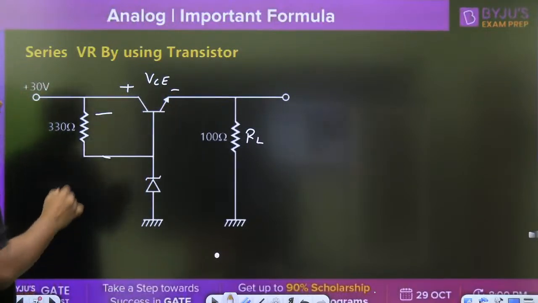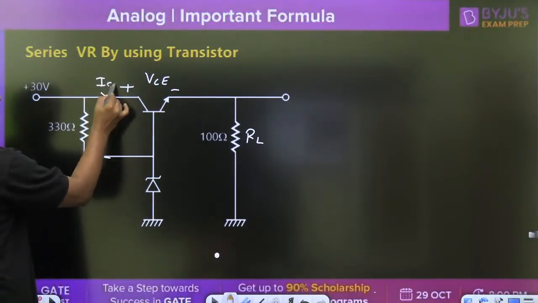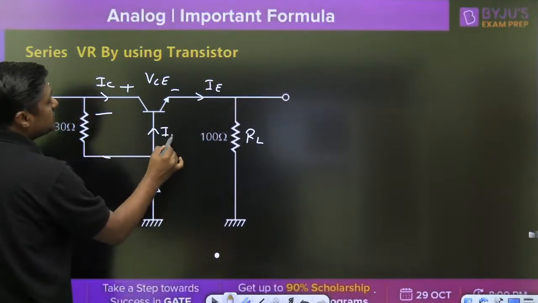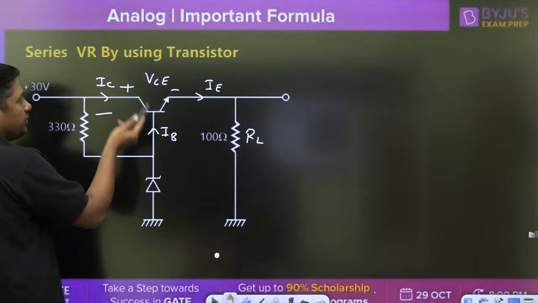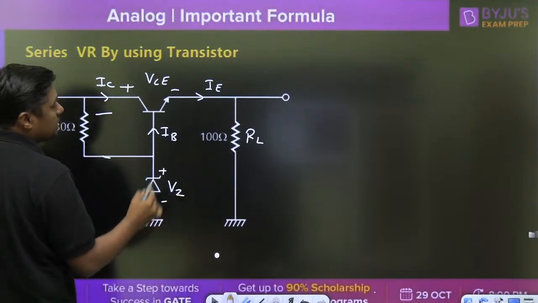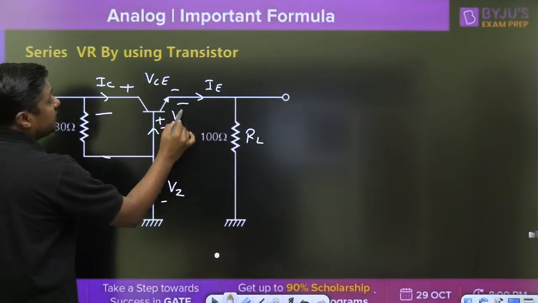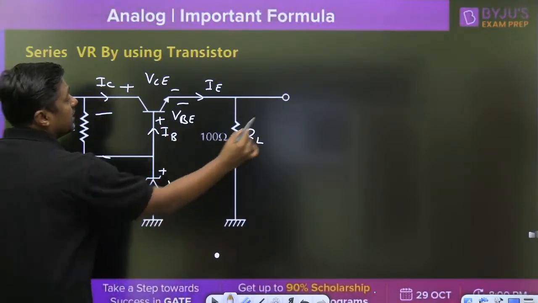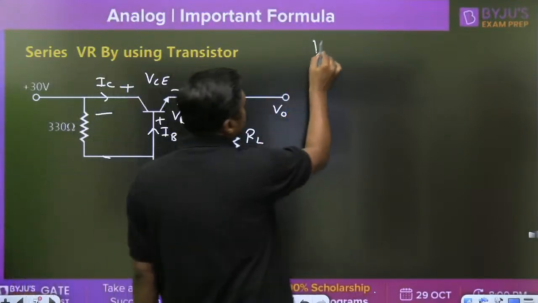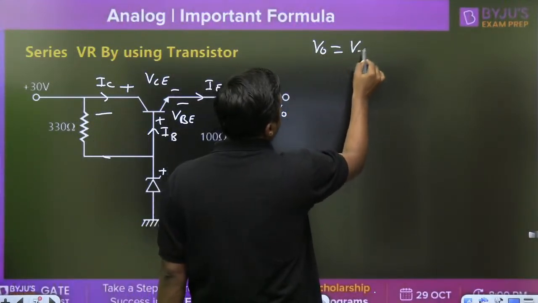This is the Ic, this is IE, and this is IB. Normally beta is not given, beta is very, very large. This is the Zener diode. It should be in breakdown region, and the transistor should be in active region. And that is the V naught.